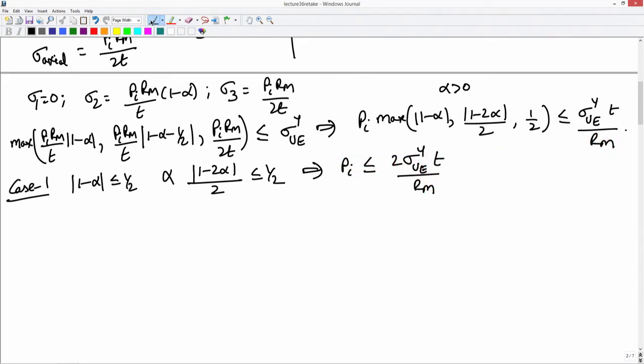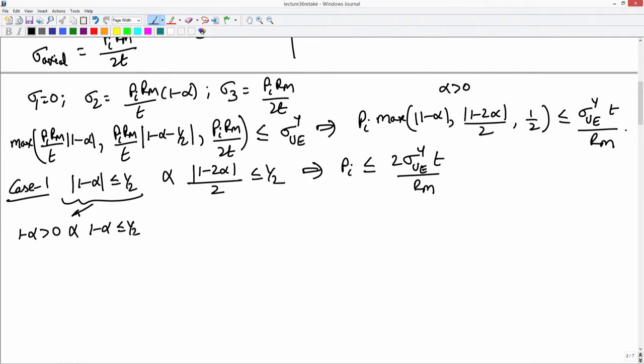Now, we have to find out what restriction these conditions place on alpha. To do that, first we will consider this term. What I want is 1 minus alpha should be greater than 0. If 1 minus alpha is greater than 0, then 1 minus alpha must be lesser than half.